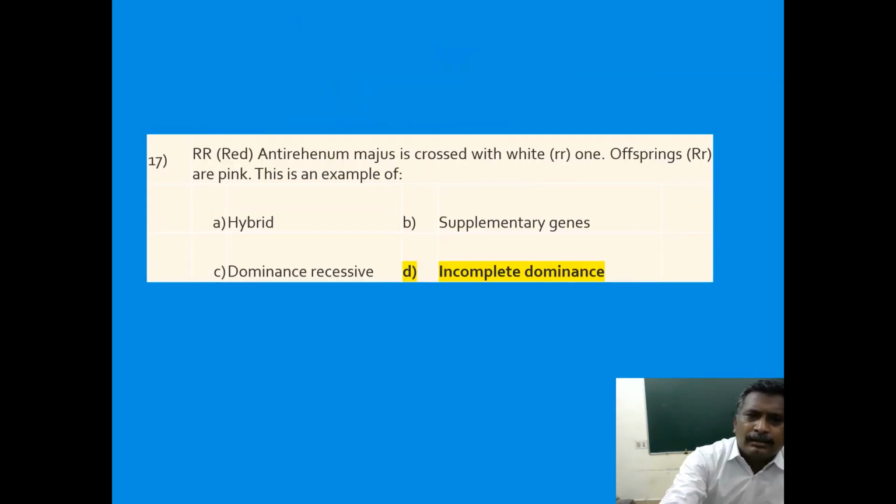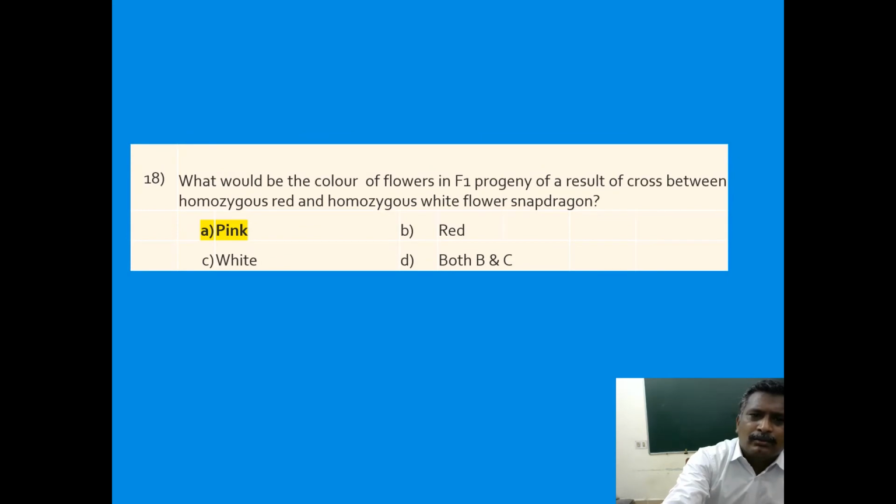Capital R capital R, a red Antirrhinum majus is crossed with small r small r. Offspring capital R, small r are pink. This is an example of incomplete dominance. What would be the color of flowers in F1 progeny as a result of cross between homozygous red and homozygous white flowers? Yes, homozygous red capital R capital R is crossed with homozygous white.